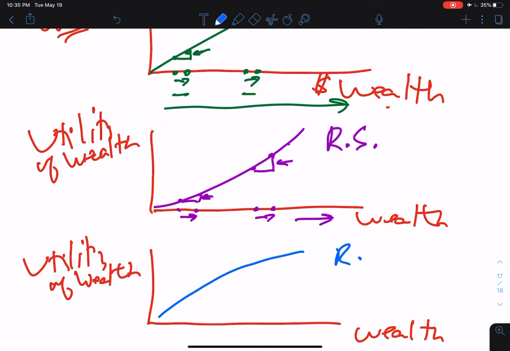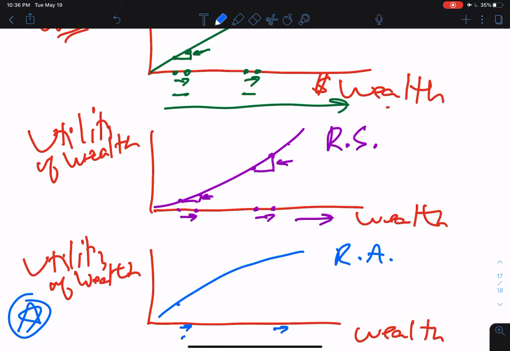So this is the utility of wealth function for a risk-averse investor. And this is by far the most common case, by far. Okay? And here we see that given a certain increase in wealth, the change in utility of wealth down here is greater than the change in the utility of wealth for the same increase in wealth up there.